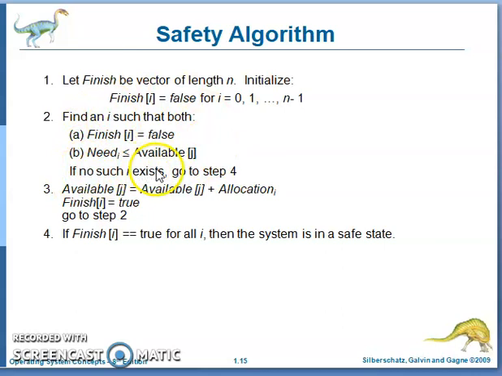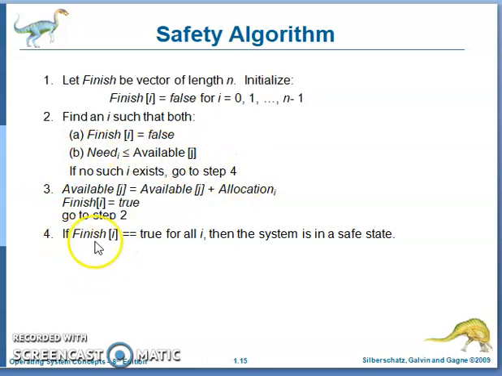If no such i exists, then go to step 4. If all processes are completed, it means the finish of i value is true for all processes. Then this condition fails. Then, if no such i exists, go to step 4. It comes to step number 4.